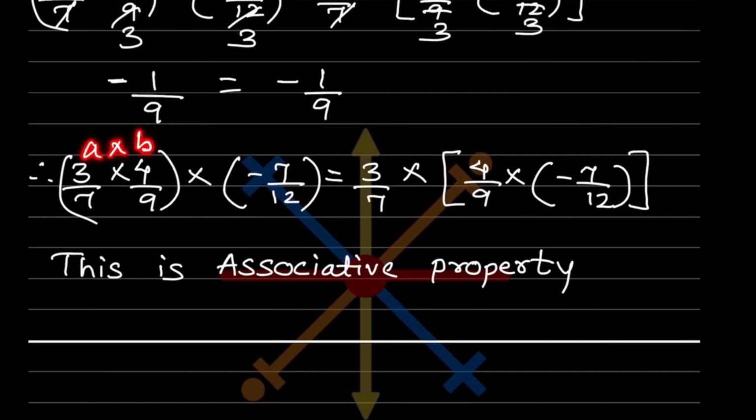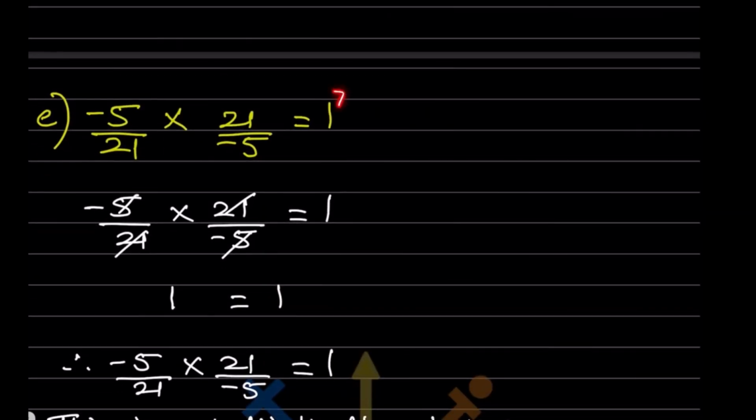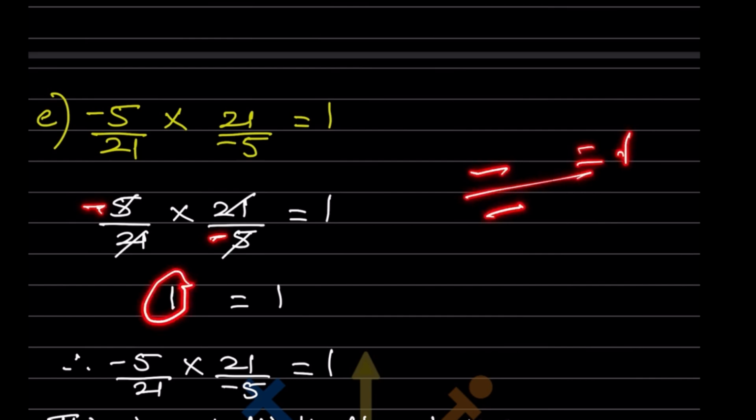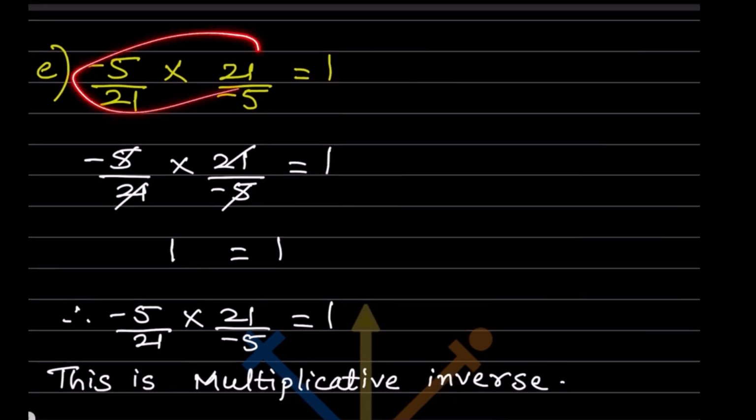Now what you can see, A into B into C, so this is going to be A into B into C. So what is that? Associative property. You can have a look at the properties. Now here, same thing is written here. Then I have simplified this one. So now what remains here? This is also negative. Negative divided by negative is going to be positive. So this is going to be just 1. And this is also 1. The right hand side is 1. So now what you can say, this is equal to this one.